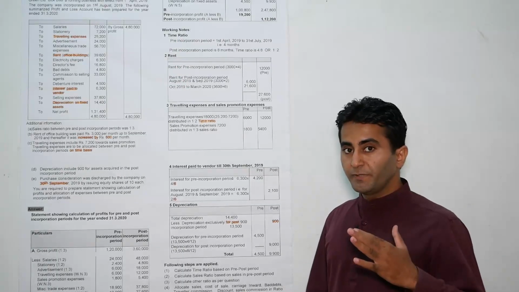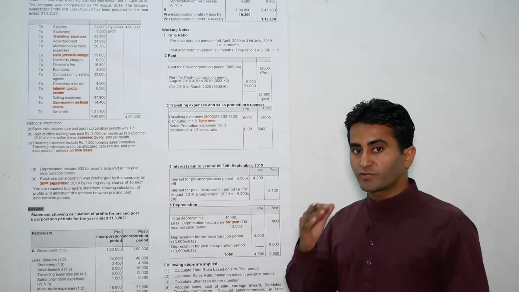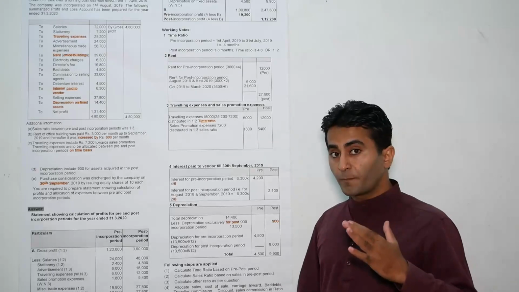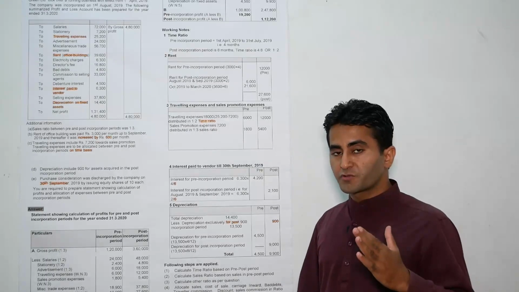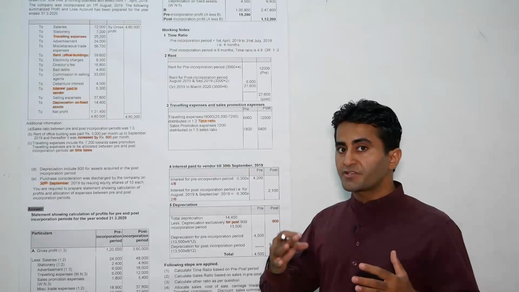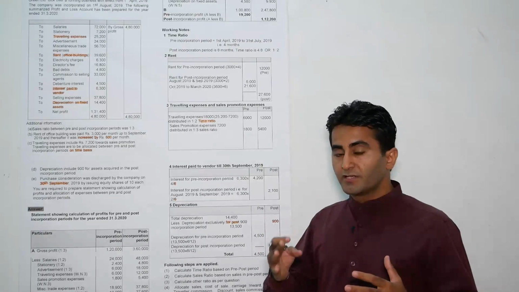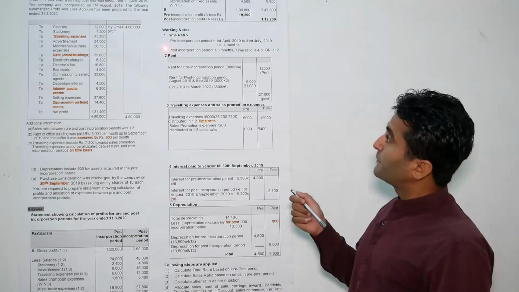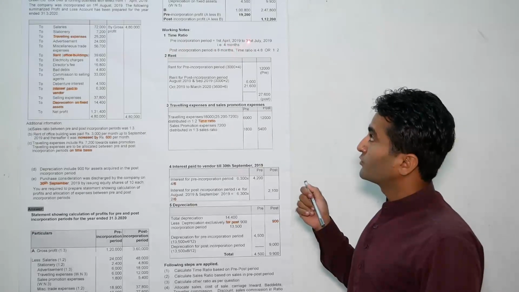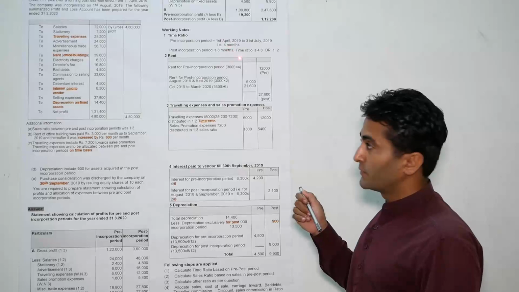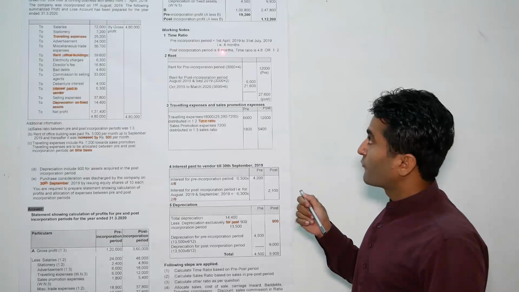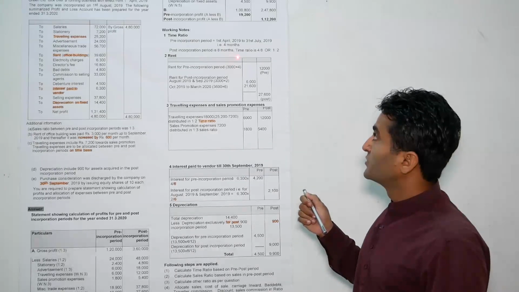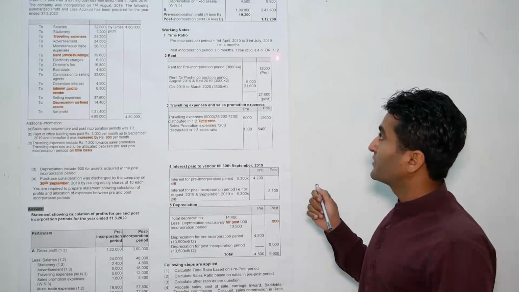The pre-incorporation period will start from 1st of April 2019 to 31st July 2019, that is for 4 months, and the post-incorporation period will start from 1st of August 2019 to 31st March 2020, that is for a period of 8 months. So the time ratio is 4:8 or 1:2.